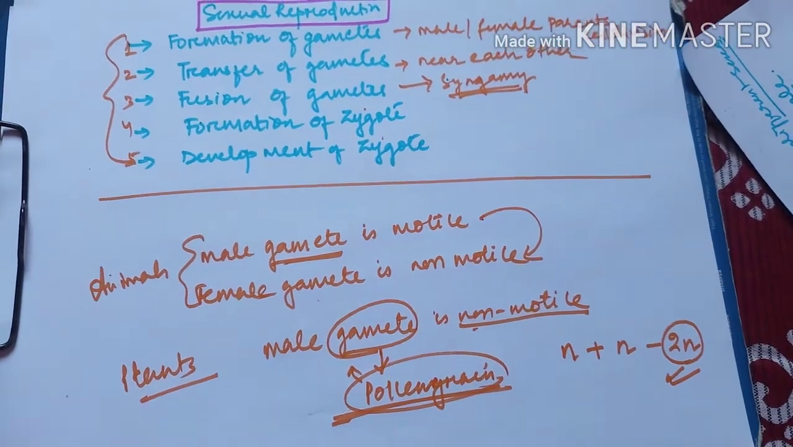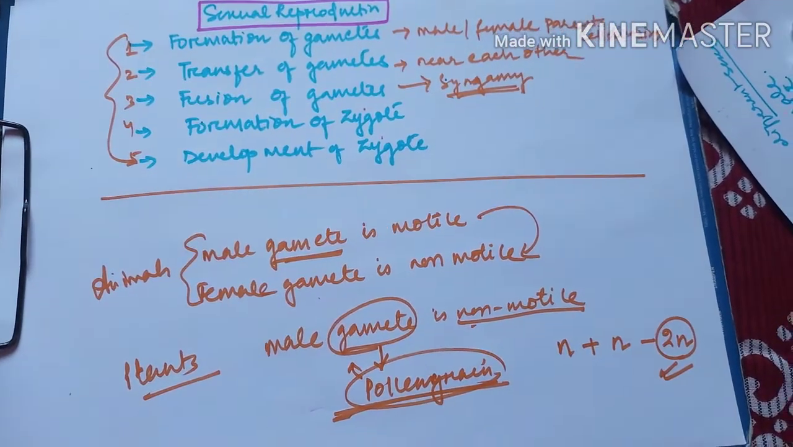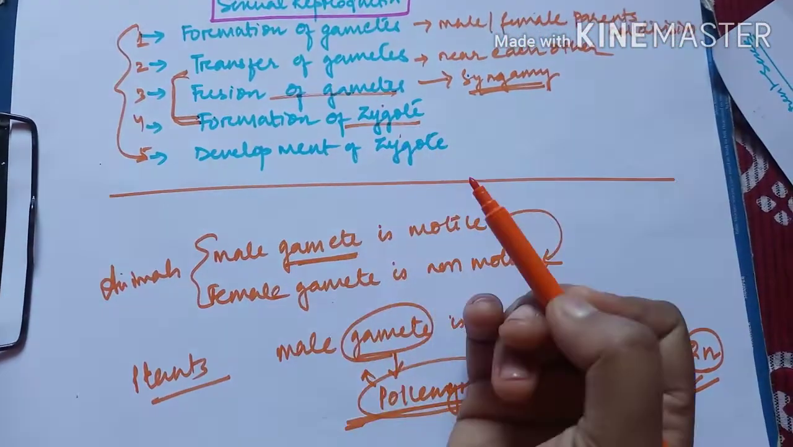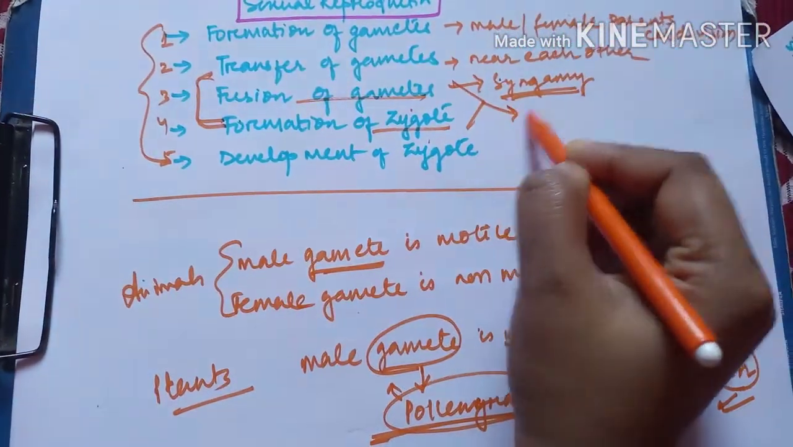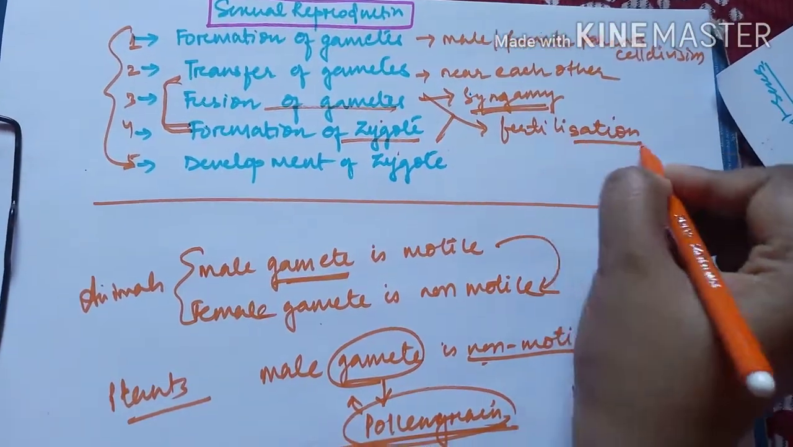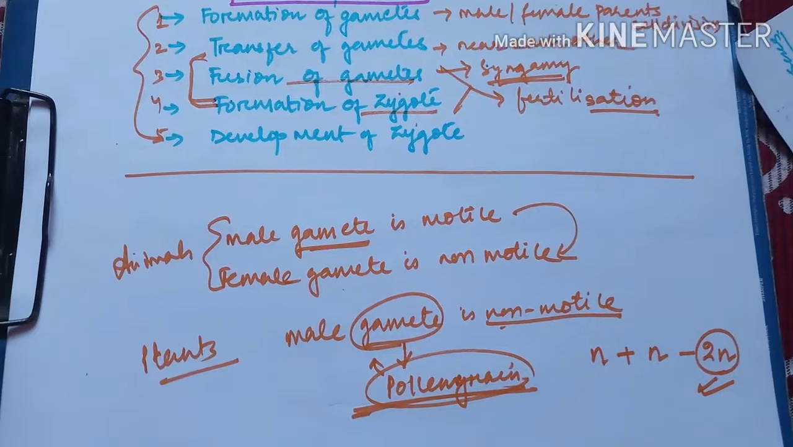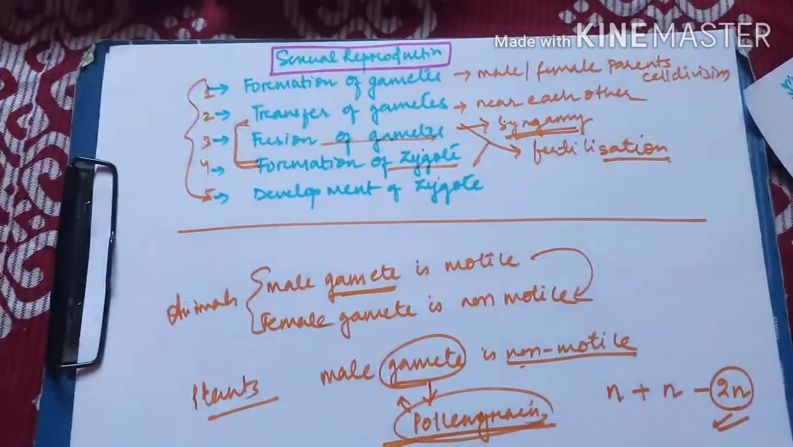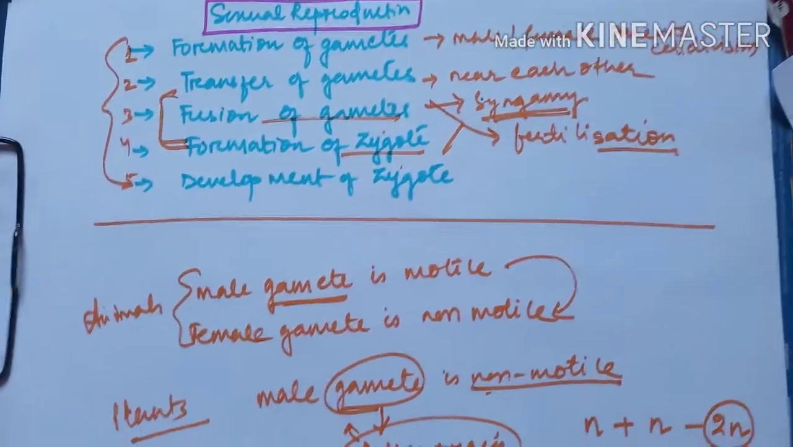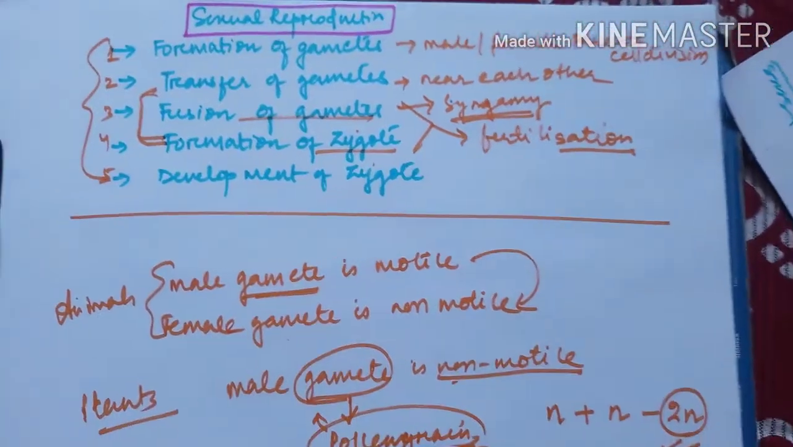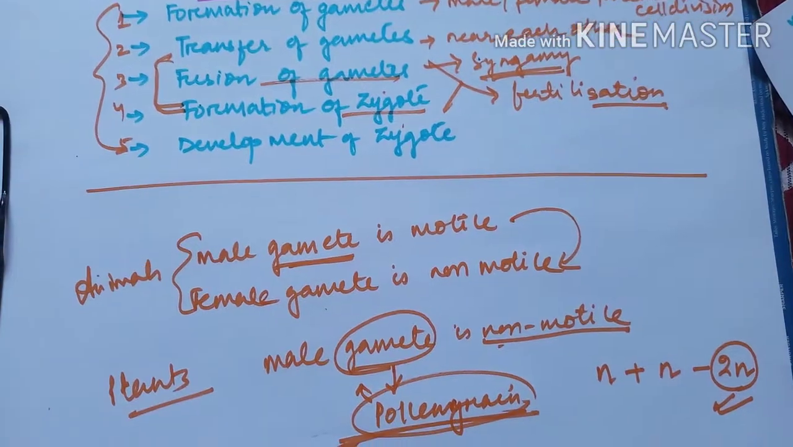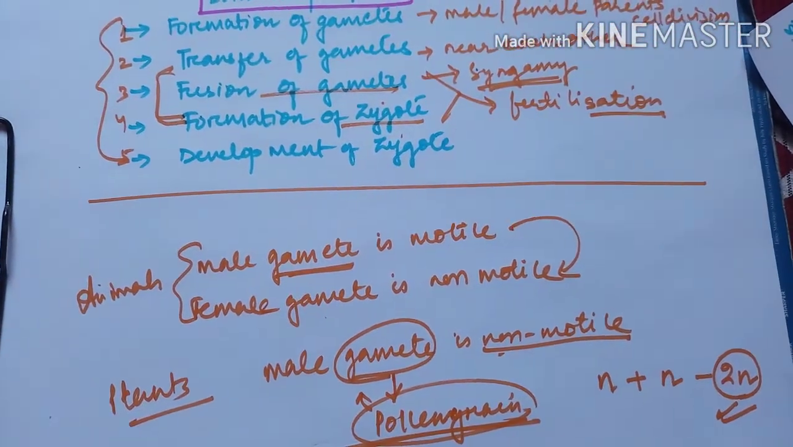So after the fusion of the gametes, the zygote is formed, and these two processes together, fusion of gametes and zygote formation, are known as fertilization. Nowadays we conventionally use the names syngamy and fertilization for the same thing, but there is a little difference: syngamy is only fusion of the gametes, while fertilization means syngamy along with the formation of the zygote. The zygote, a single cell, is formed after the fusion of the gametes and has 2n number of chromosomes.